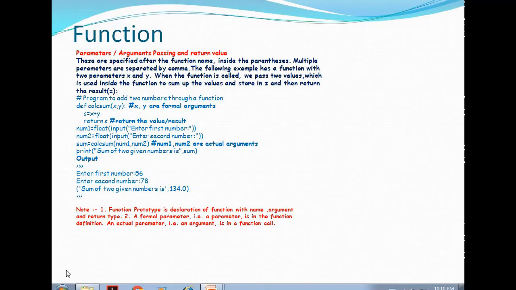Here we are discussing what formal arguments and actual arguments are. Here in this case, num1 and num2 are actual arguments, and we are passing 56 and 78. And x and y are formal arguments. After calculating the result, it is giving 134. The values we are giving are actual arguments. The values inside a function definition are formal arguments.